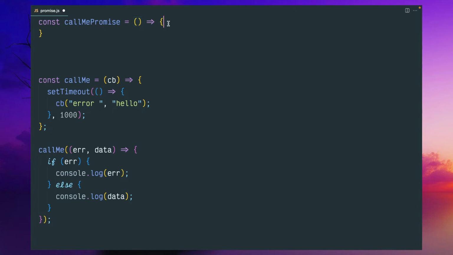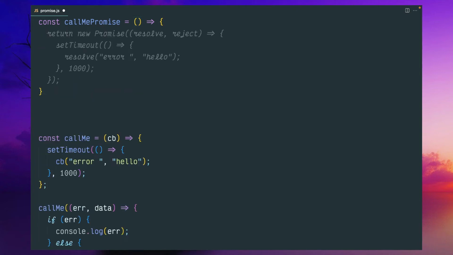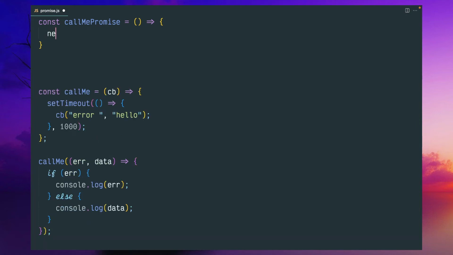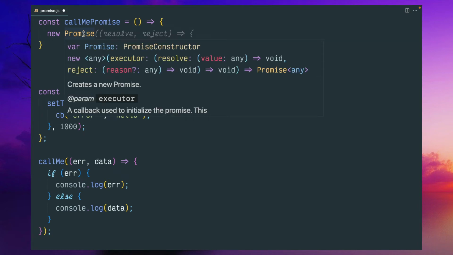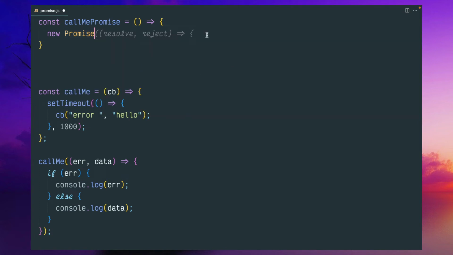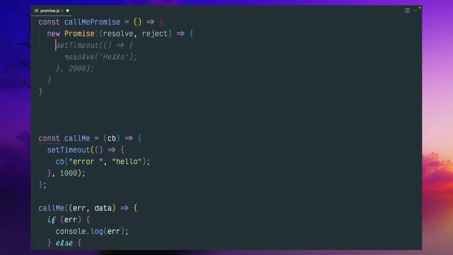We are directly going to return a promise. Let us write our promise, new Promise. This is a class which has a different signature. This executor is the callback function, which has two arguments, resolve and reject, and both are also functions. So once we do the reject or resolve,